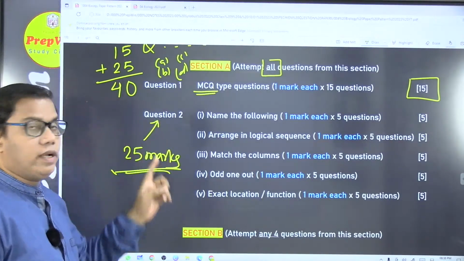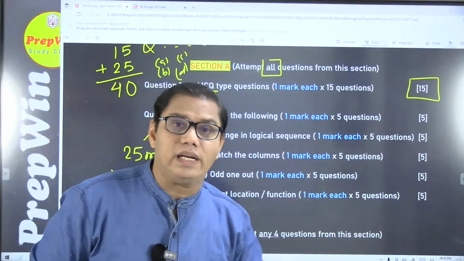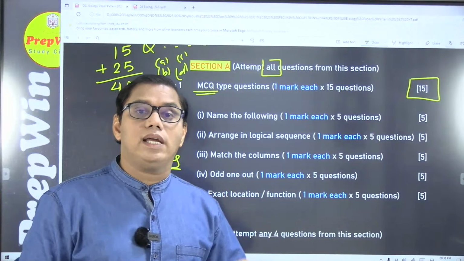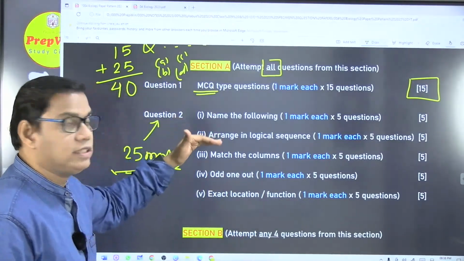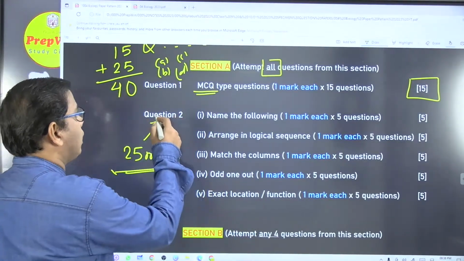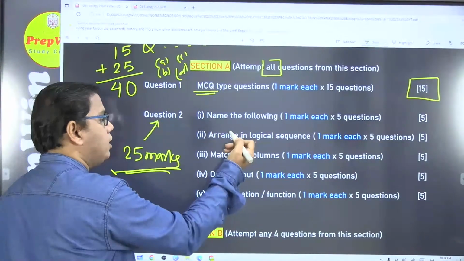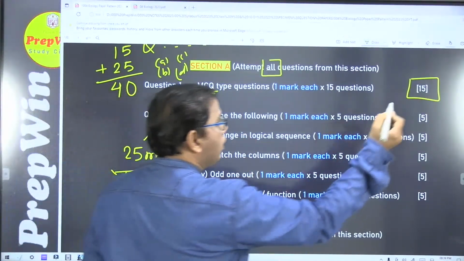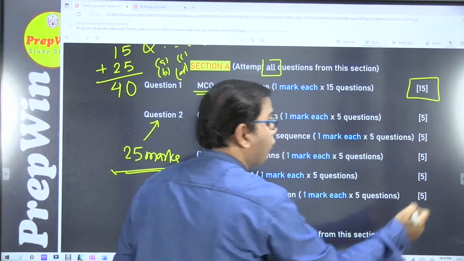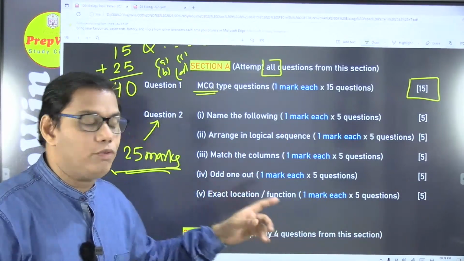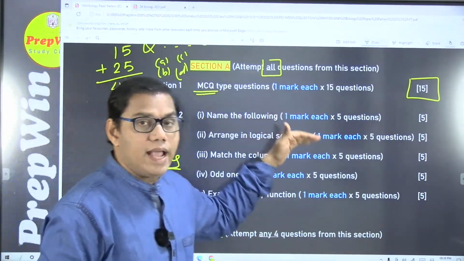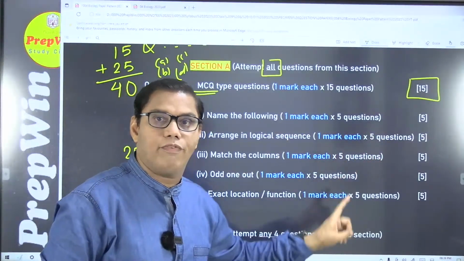I repeat, question number 2, whose weightage is 25 marks, is divided into 5 sub questions. Sub question number 1, 2, 3, 4, and 5, and each carries 5 marks. So 5 into 5 is 25. 5 sub questions, each carrying 5 marks.